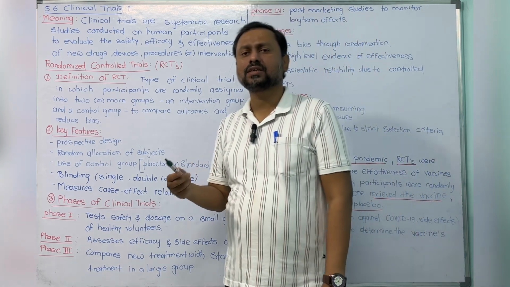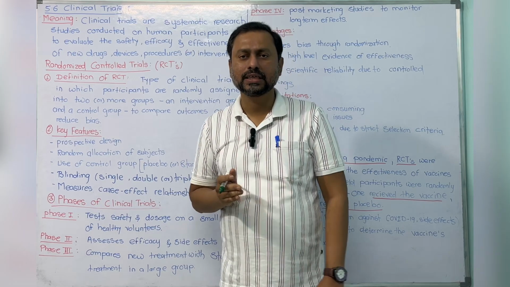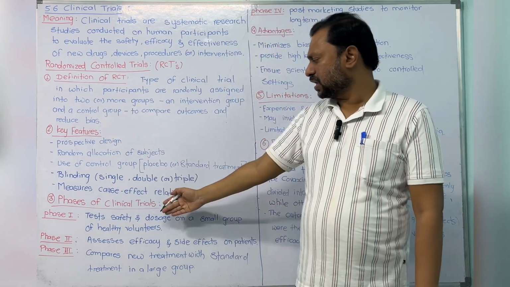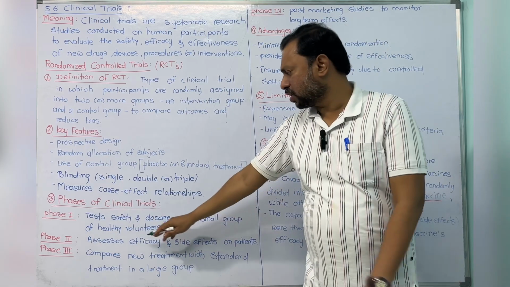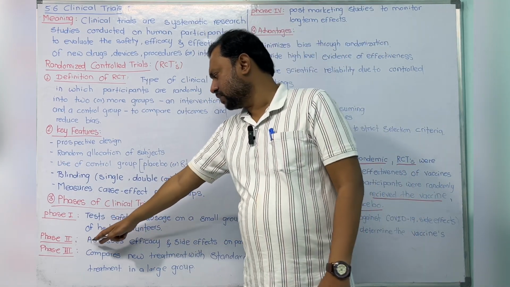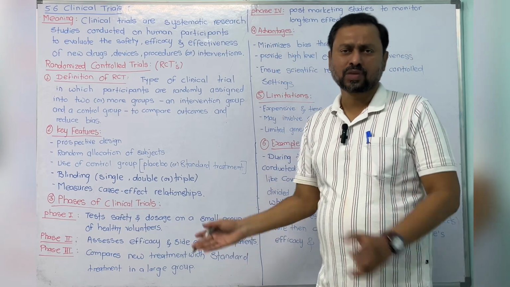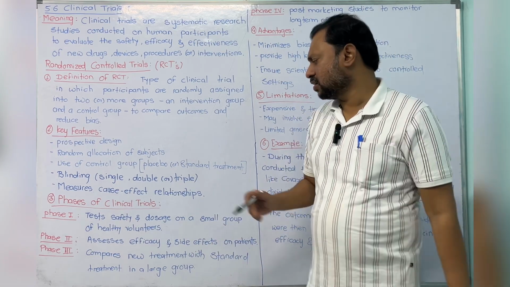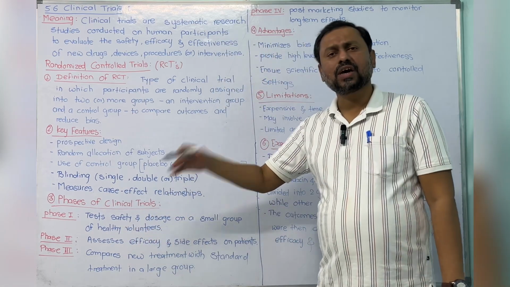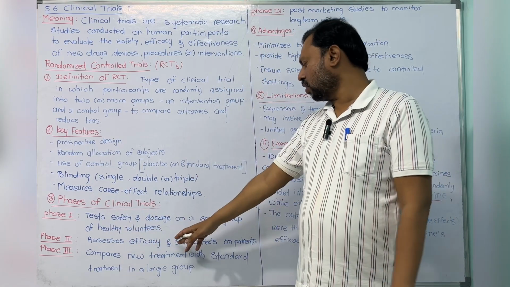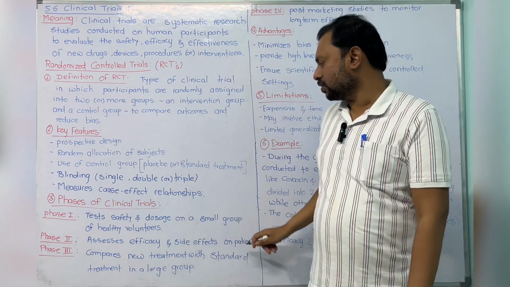In the second phase, the number of volunteers is increased. If the first phase took fewer than 100, the second phase can take 200, 300, 400. Here we assess the efficacy and side effects. Suppose we take 300 participants; we check whether the drug is effective, and whether any side effects are produced as the number of people increases. That also we assess.